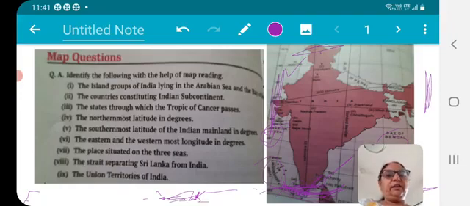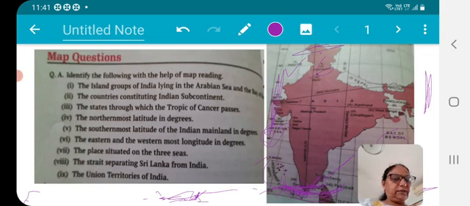Then my question number 9 is the Union Territories of India. You have to identify the Union Territories of India. First you may go here, Chandigarh, right? Then Delhi. Then Dadra Nagar Haveli. Then the 4th one, Daman and Diu.